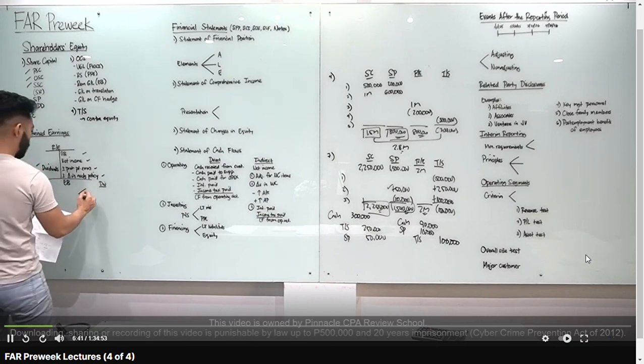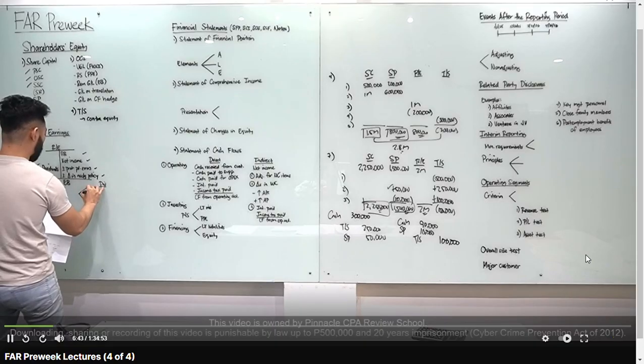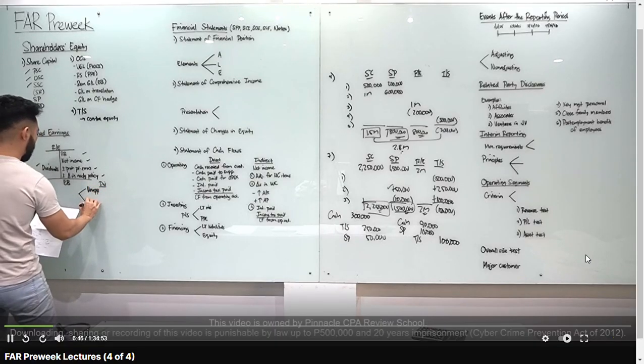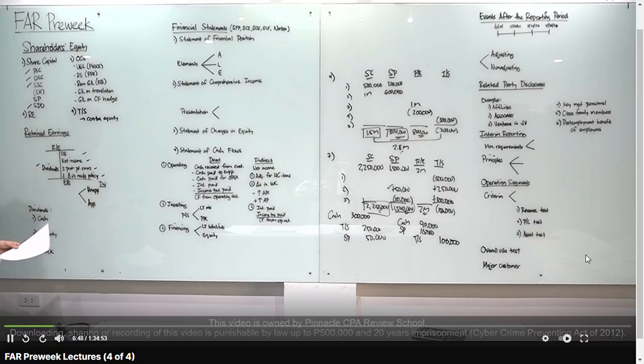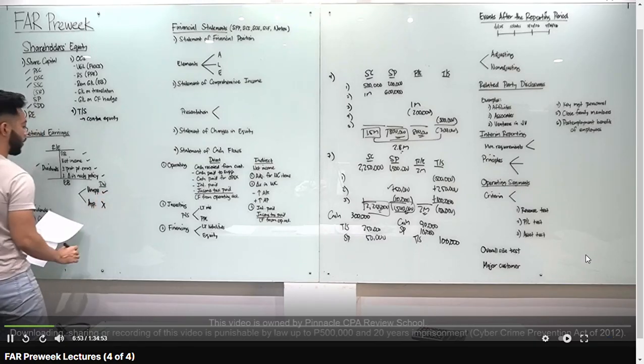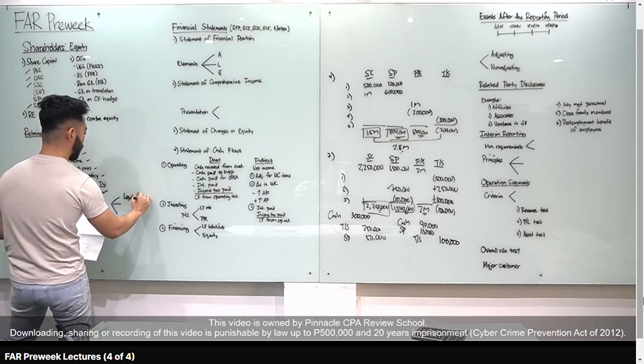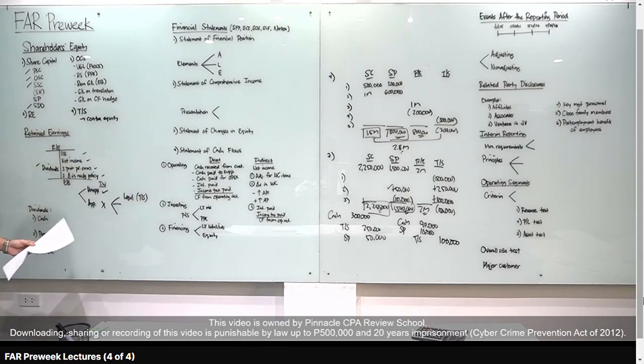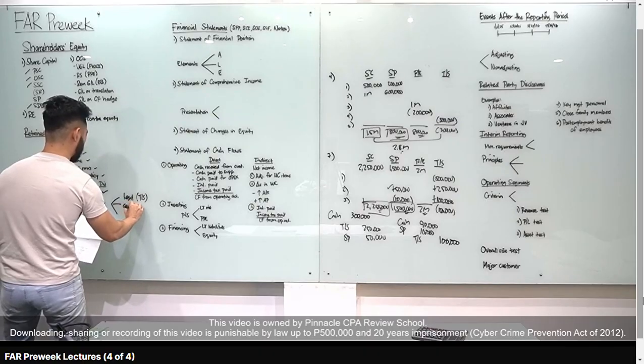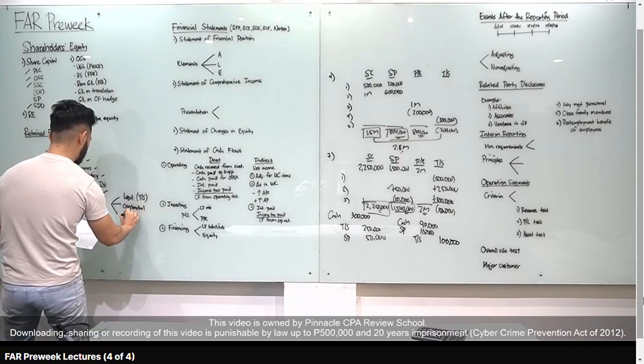Now, yung retained earnings, pwede mo siyang i-categorize into two. Unappropriated or unrestricted retained earnings and appropriated or restricted retained earnings. Ang difference yan, kapag unappropriated, pwede mo i-declare as dividends. Kapag appropriated, hindi mo pwede i-declare as dividends. Meron tayong tatlong reasons for appropriation. Number one, legal restriction. Example dito, treasury shares. Required tayo legally to appropriate for treasury shares. Contractual, and next is voluntary.